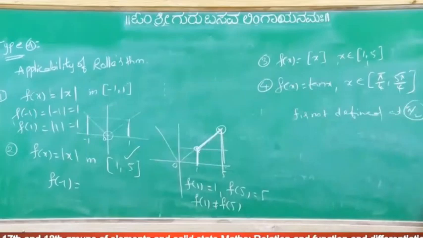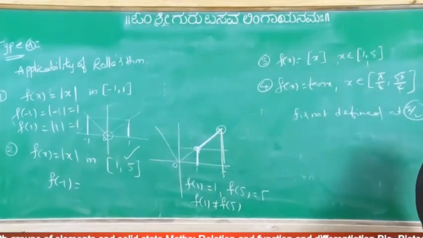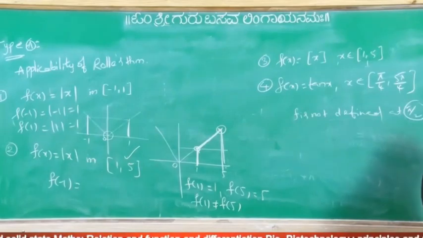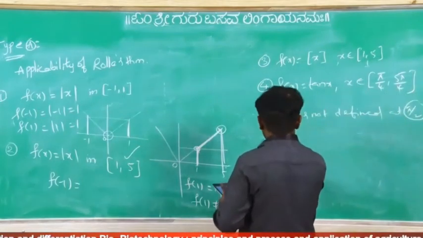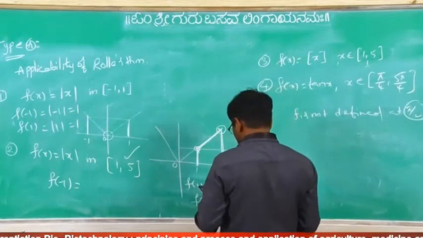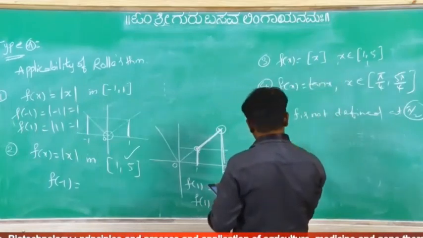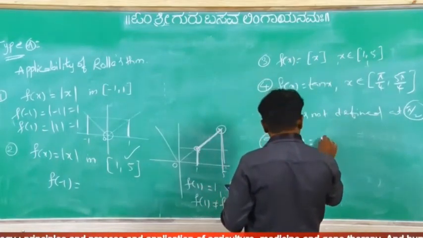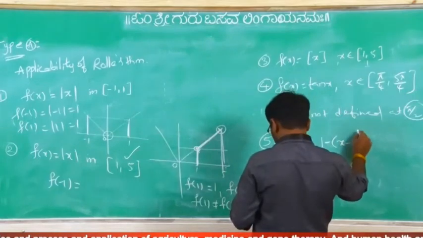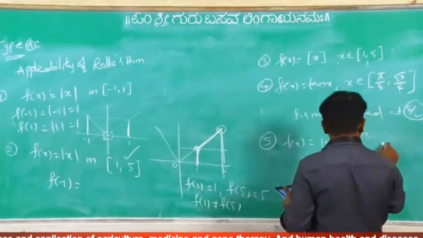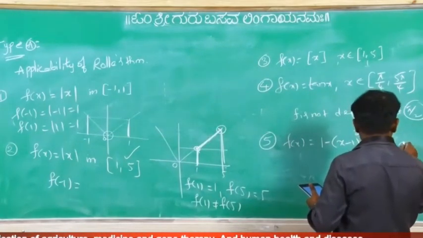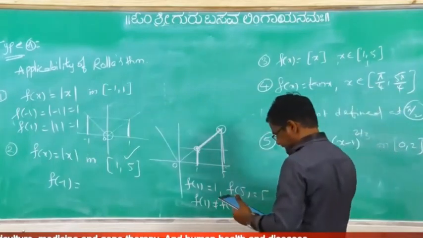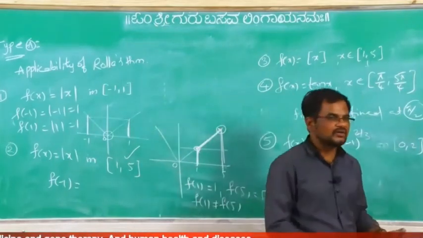Take one more example. Here one problem is given, the fifth one. Examine the applicability of Rolle's theorem for the function f of x equal to 1 minus (x minus 1) whole to the power of 3 by 2 on the interval 0 to 2. Is it applicable or not? Once you see.